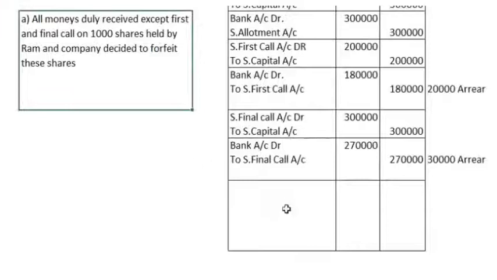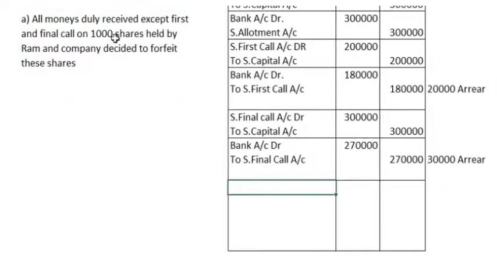So whenever we forfeit shares, first of all we need to cancel all the amount in share capital towards this forfeiture. So now we have to forfeit 1,000 shares. In order to cancel share capital, just debit the share capital account, share capital account debit, total called up value. What is the called up value here? The company called the entire 100 rupees. So the called up value will be 1,000 into 100, that is 1 lakh rupees.